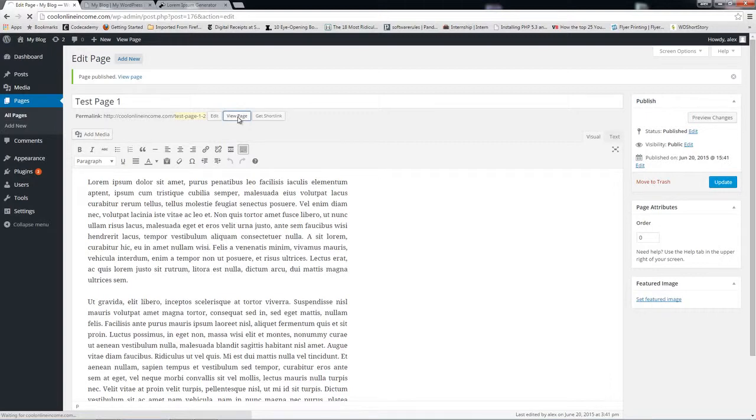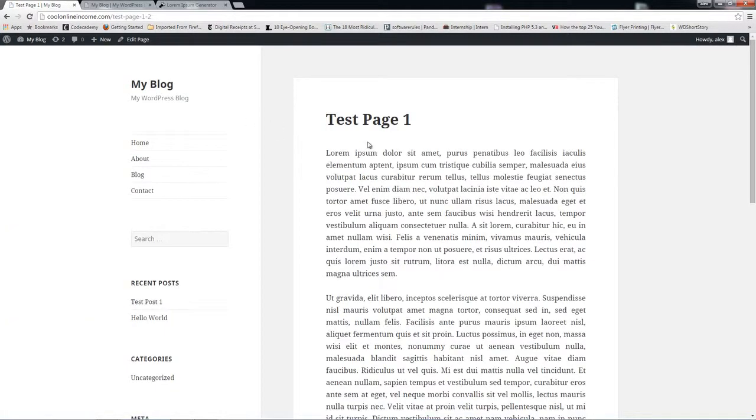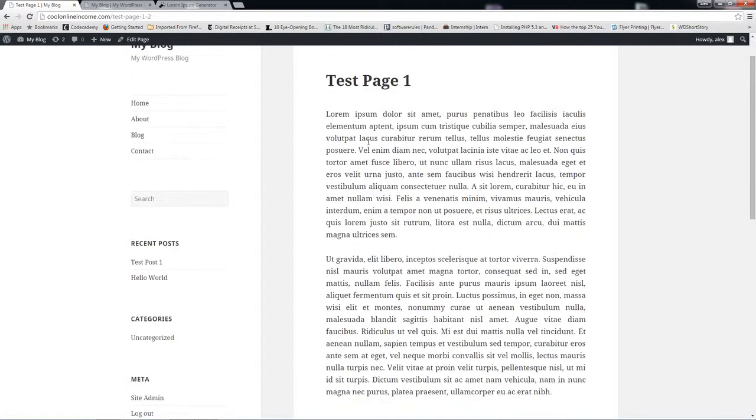I can click on the view page right here. And as you can see, we have our test page. So that's basically how to create new posts and pages.